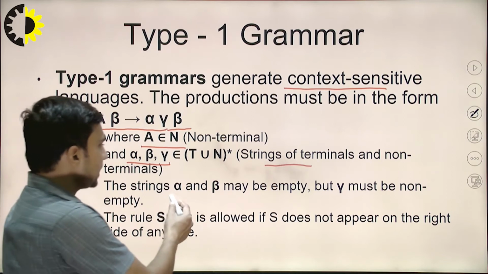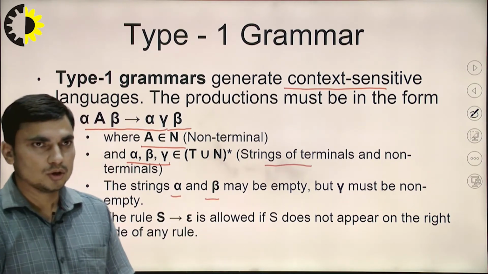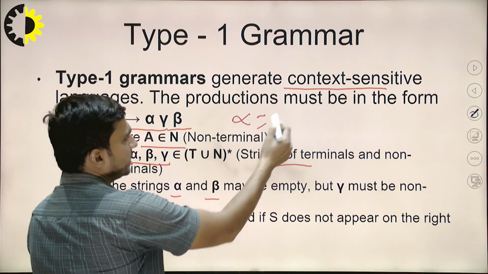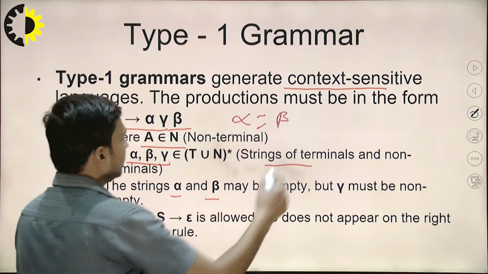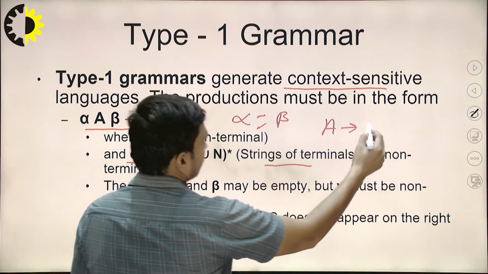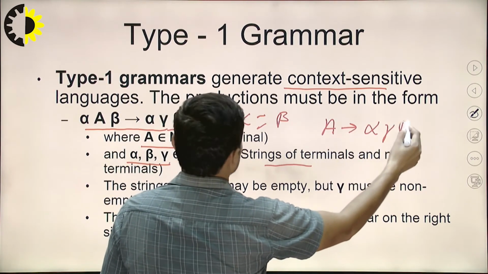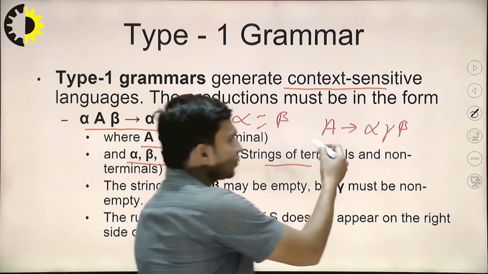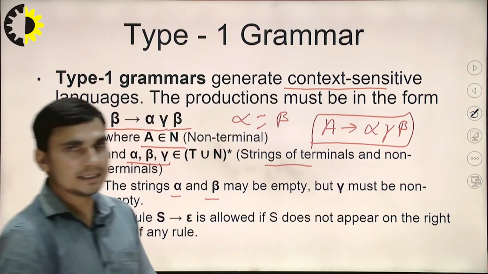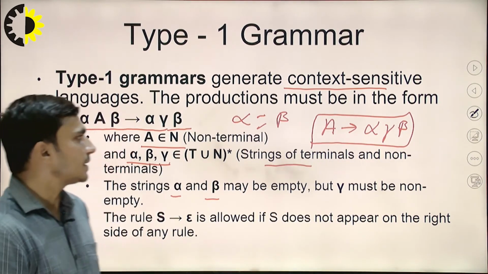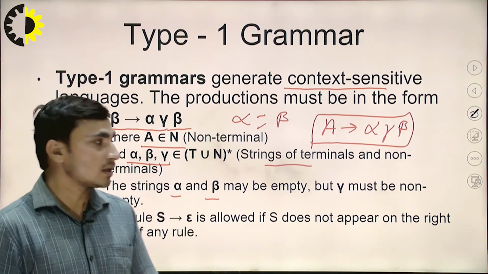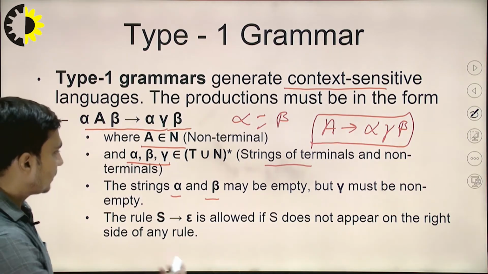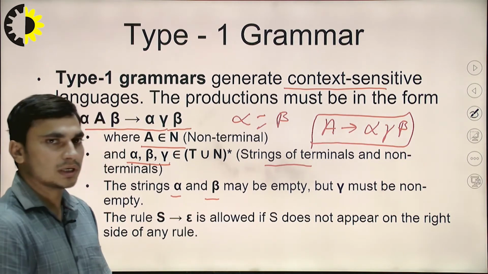Now the strings alpha and beta may be empty. So suppose I am using alpha and this alpha is empty and this beta is also empty, then the rule will be in the form of A produces gamma. So you can see that this will reflect the rule for context free grammar. If we are not having any context, then it becomes a context free grammar, but this type 1 grammar is a superset of type 2 grammar, so that will also be possible in this type 1 grammar.